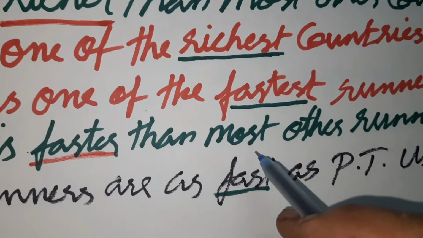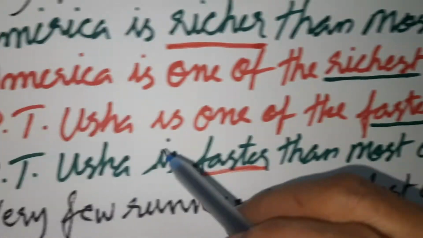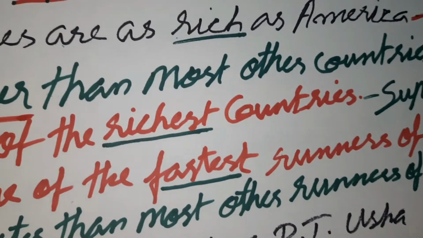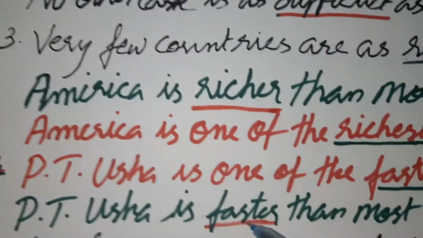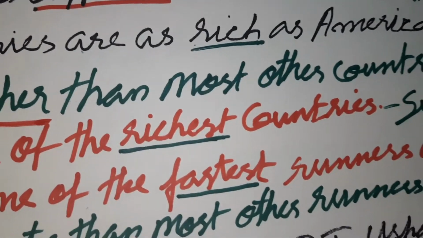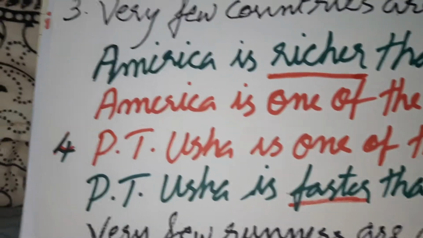If it is "any other," that means P.T. Usha is the fastest runner. But here P.T. Usha is one of the fastest runners of India. So its comparative is P.T. Usha is faster than most other runners of India. So see the positive. Very few runners.